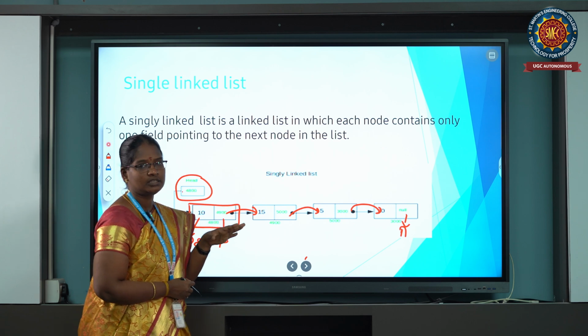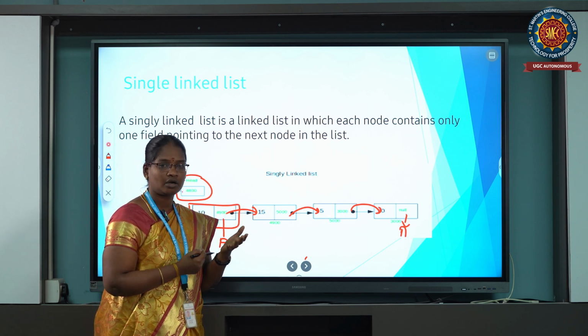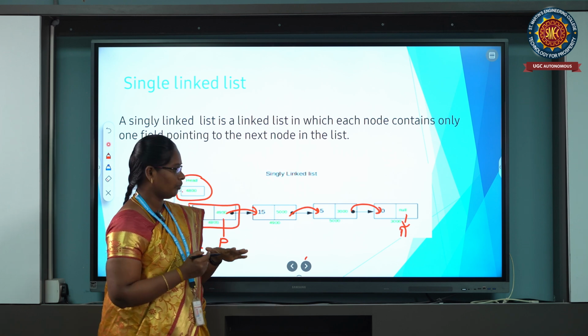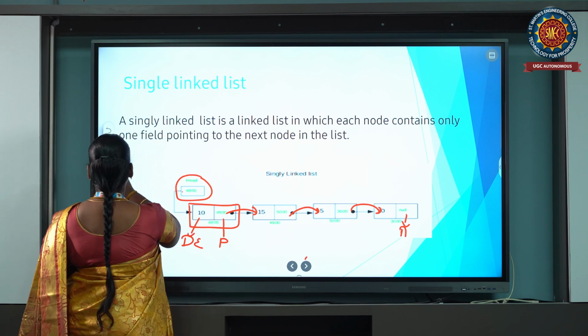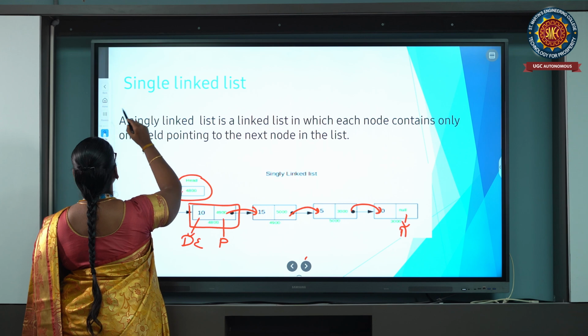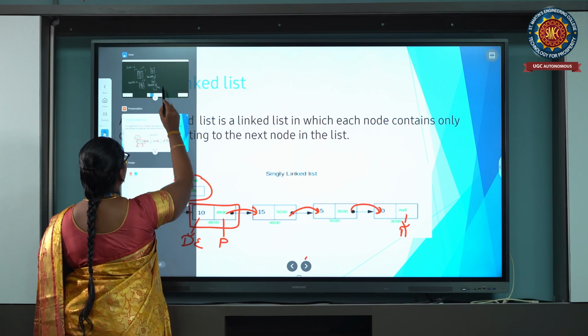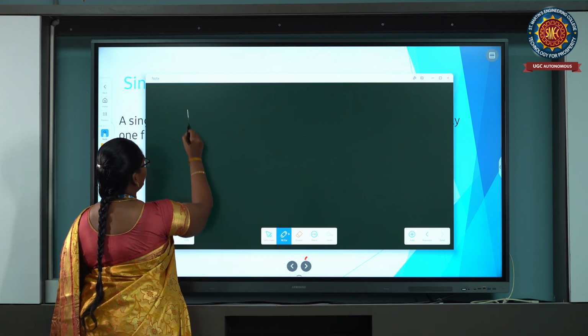In a linked list there are some operations: insertion, deletion, and searching. Suppose we are going to insert some elements into the middle. This is your header.